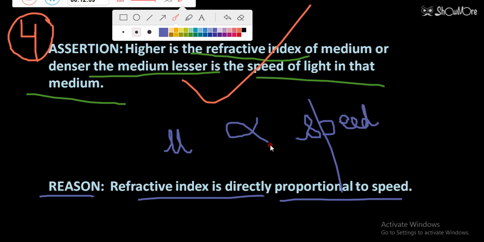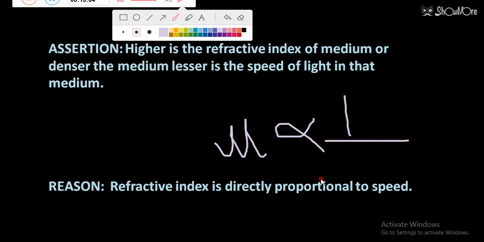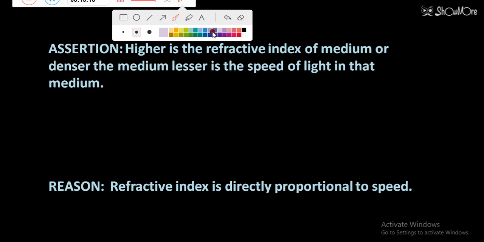But students, if you know the relation, the correct explanation is that it is not directly proportional, it is inversely proportional to speed. More will be the refractive index, lesser will be the speed. So the correct expression is refractive index is inversely proportional to speed. So this reason is false, because it is not true. Speed is inversely proportional to the refractive index. More will be the refractive index, lesser will be the speed.